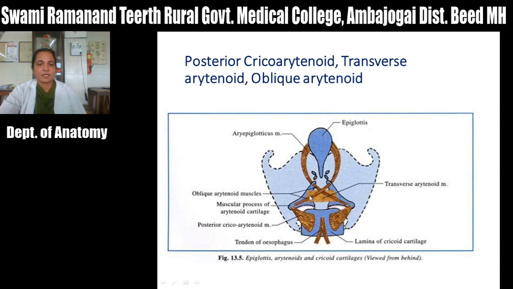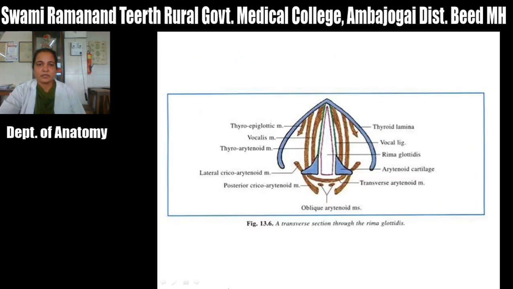The muscle which arises from the posterior surface of one arytenoid cartilage and goes towards the posterior surface of the other arytenoid cartilage is the transversus arytenoides muscle. Then from the muscular process towards the apex of the opposite arytenoid cartilage is the obliquus arytenoides muscle. From the apex towards the lateral border of the epiglottis is the aryepiglotticus muscle. So these are the various intrinsic muscles of the larynx.